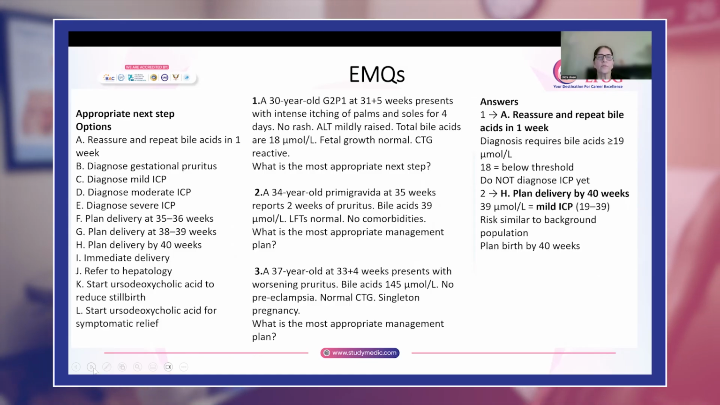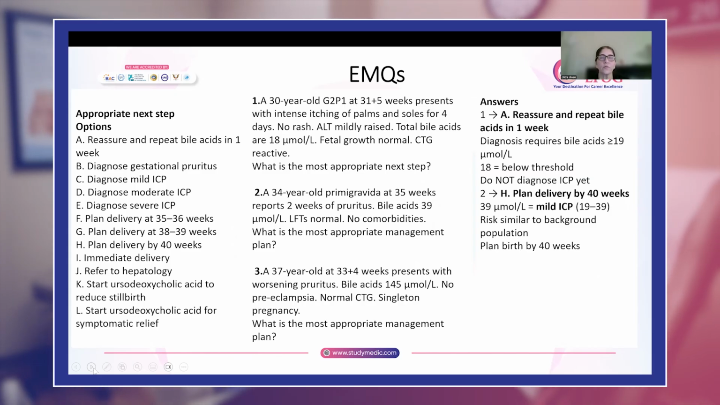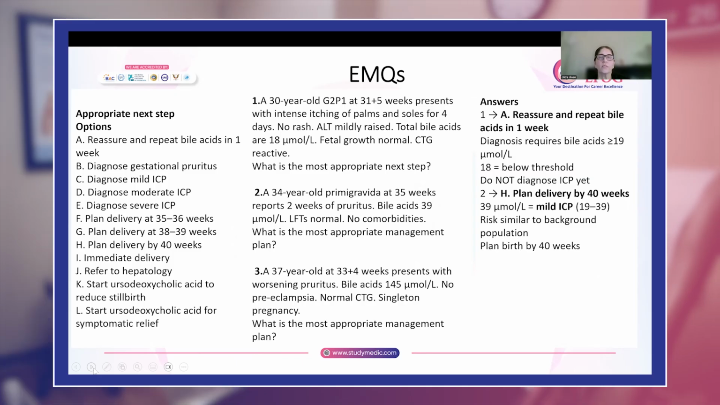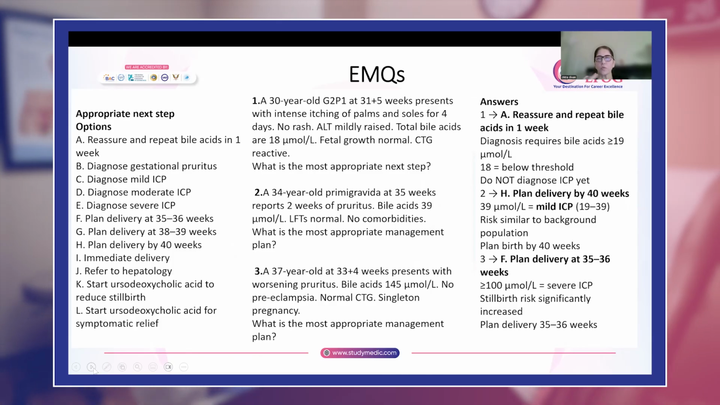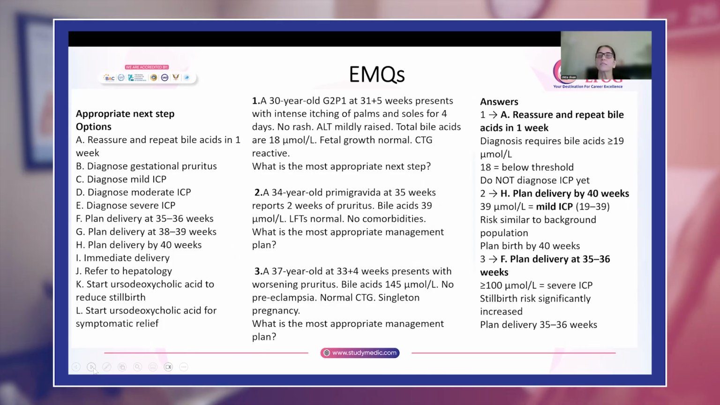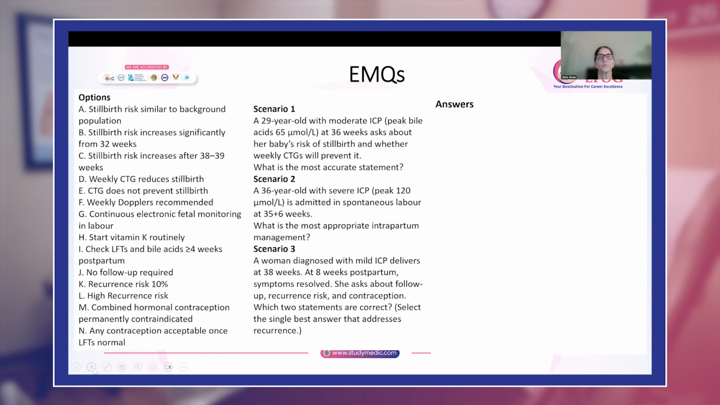You have this 37-year-old at 33 plus 4 weeks. Bile acids are 145, that means it is severe. No other comorbidities. The most appropriate management plan for her, you will deliver her by 35 to 36 weeks, because the risk of preterm increases significantly. Stillbirth increases significantly after 35 to 36 weeks.